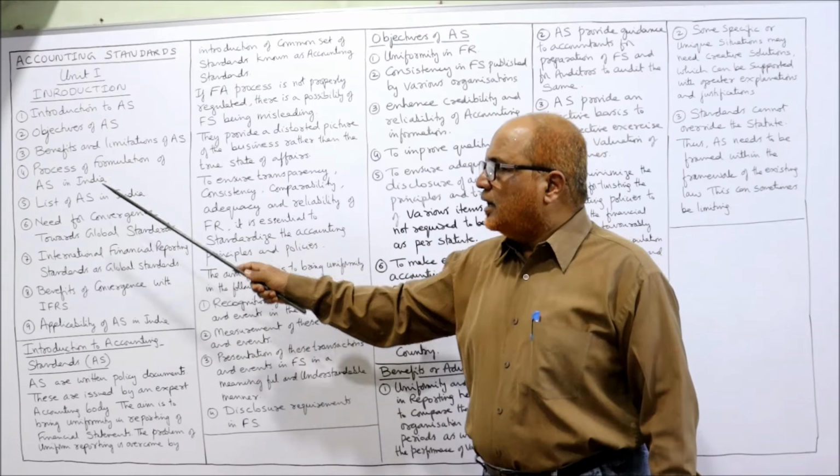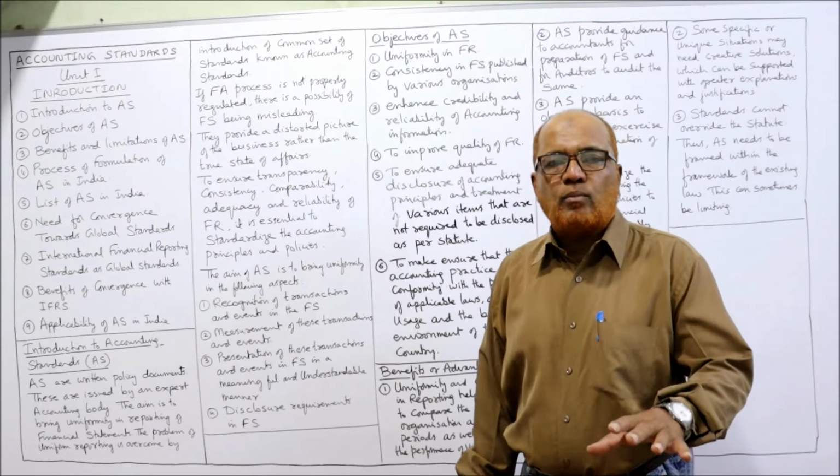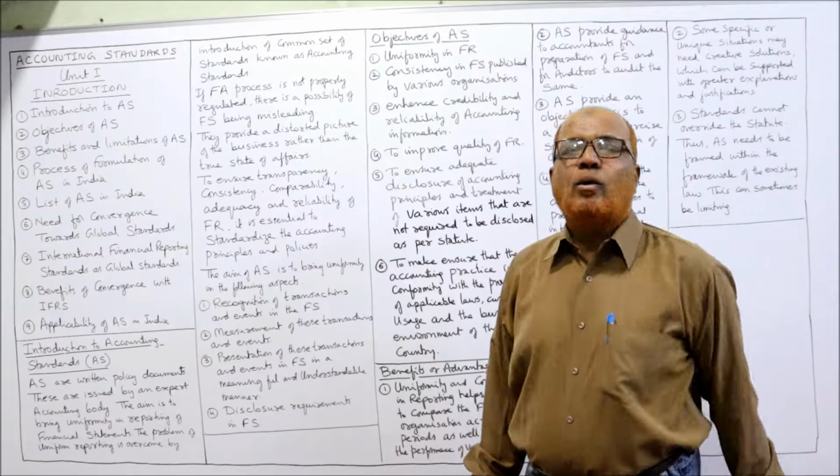And the benefits of conversion to IFRS: what benefits will business houses get by converging the Indian standards with global standards? Then the applicability of accounting standards in India: to which type of organizations these accounting standards are applicable? So these are the 9 points which I am going to cover in unit number 1.